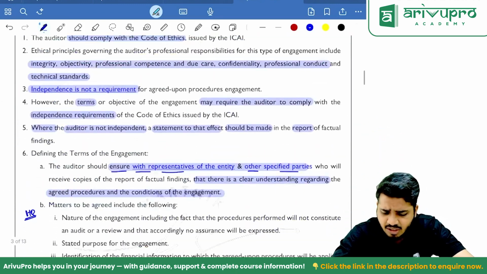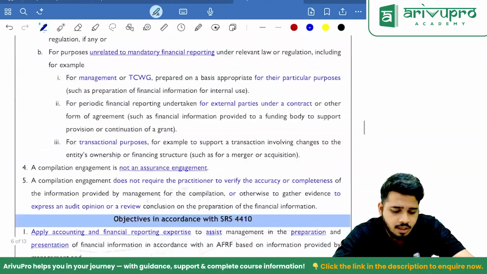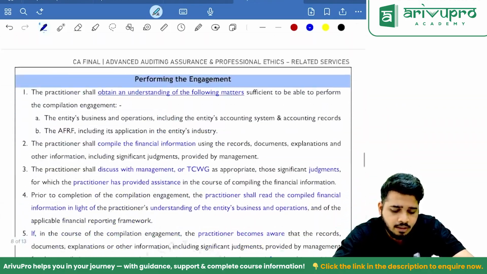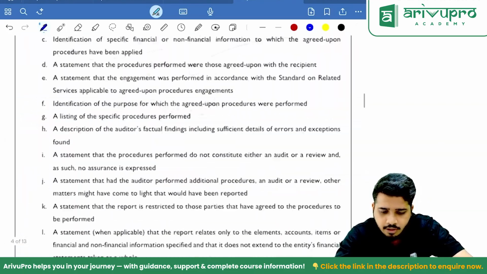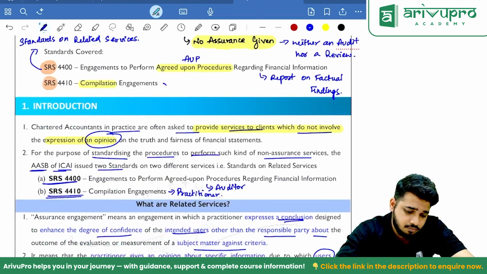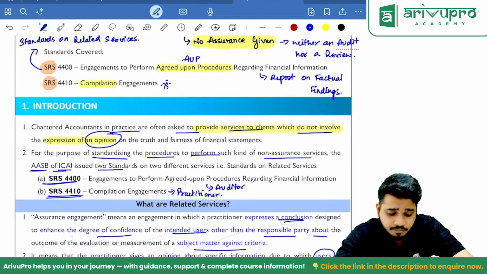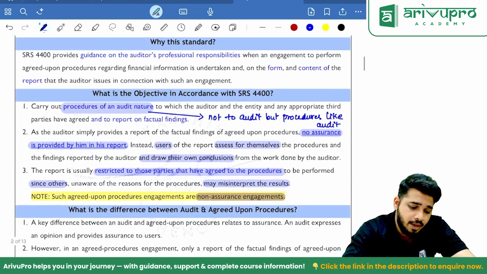So it's very small, 2.5 to 3.5 pages. Clear? And SRS 4410 is again around 5 to 6 pages. The Institute's favorite standard is 4410, because 4400 is very easy. Why the standard, sir?